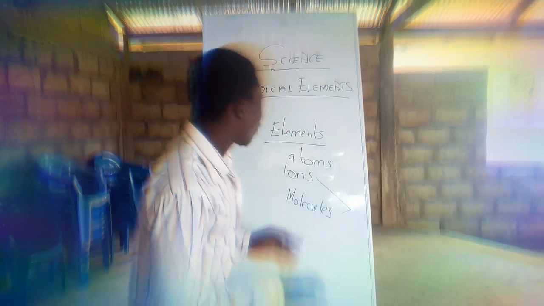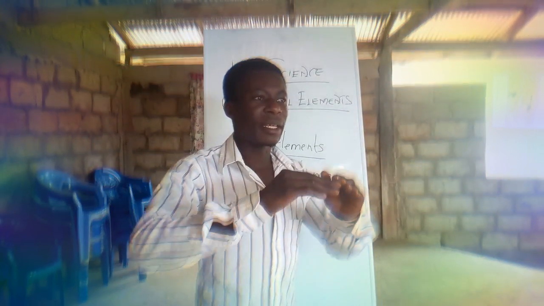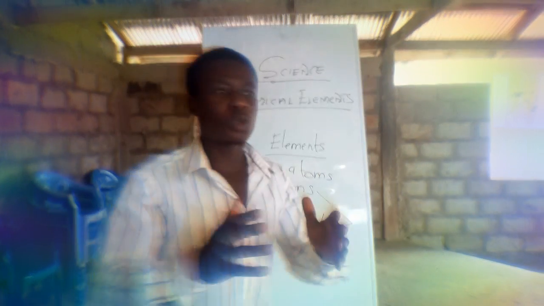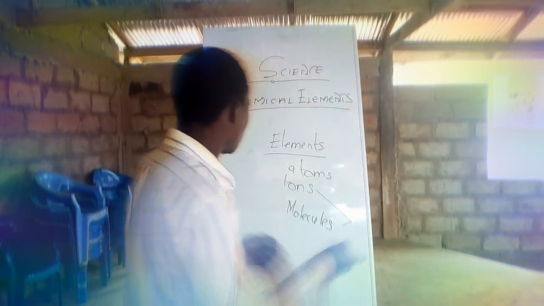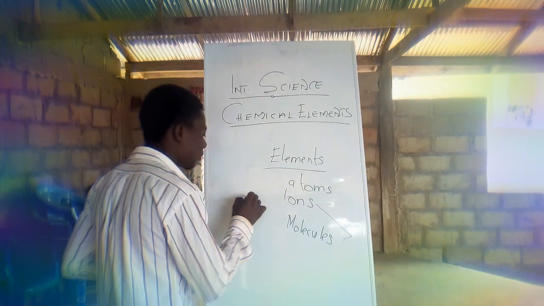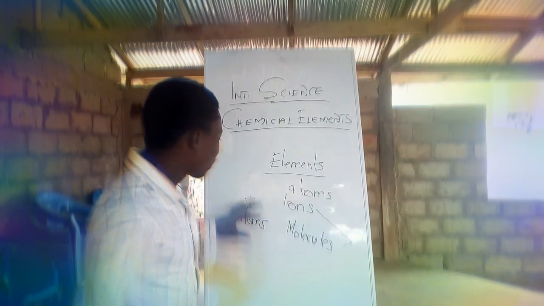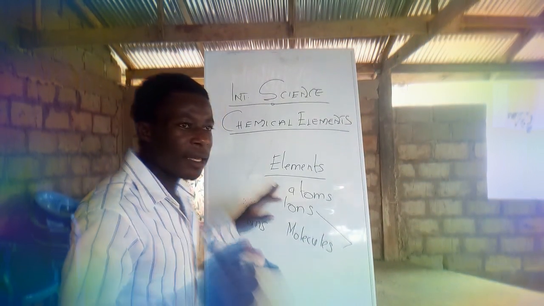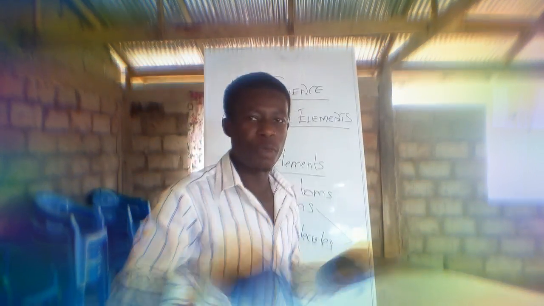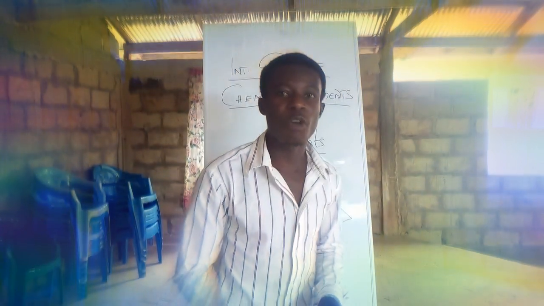Since you have understood that an atom is the smallest particle unit of an element, can we take atoms to be something like this? If these are atoms, let's take a conductor like aluminium. Aluminium is very big, like your zincs, your roofing sheets.